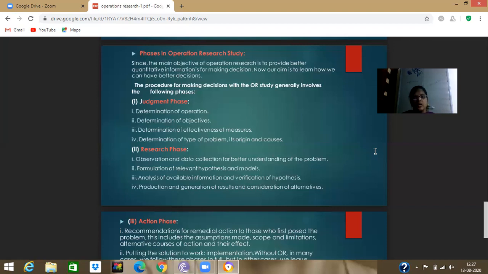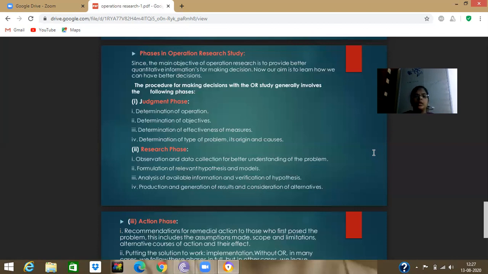Next, the research phase. This phase is observation and data collection for better understanding of the problem. For example, you are using one product and would like to make it better. By collecting data from previous data and comparing, and seeing whether it is increasing or decreasing, we take a decision and improve toward the optimal solution.